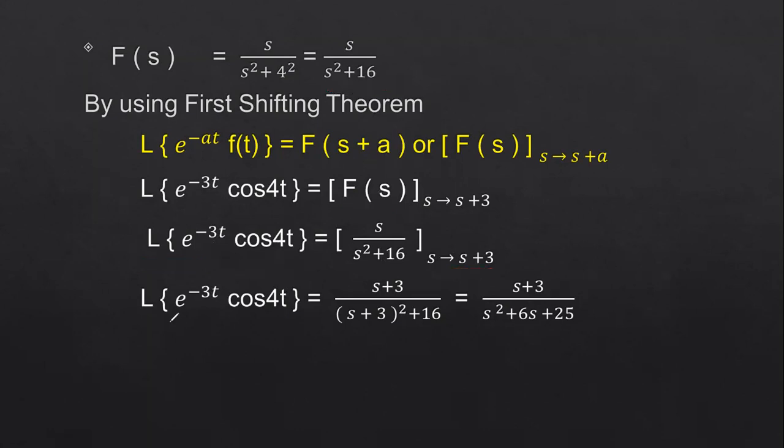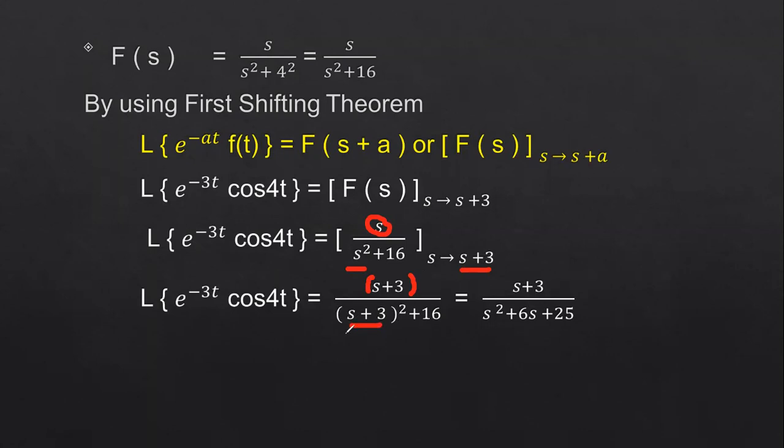So wherever you have the s, just simply substitute s plus 3. In the numerator you have the s term, so it can be written as s plus 3. In the denominator also you have the s square term, so in place of s you have to substitute s plus 3 whole square plus 16.